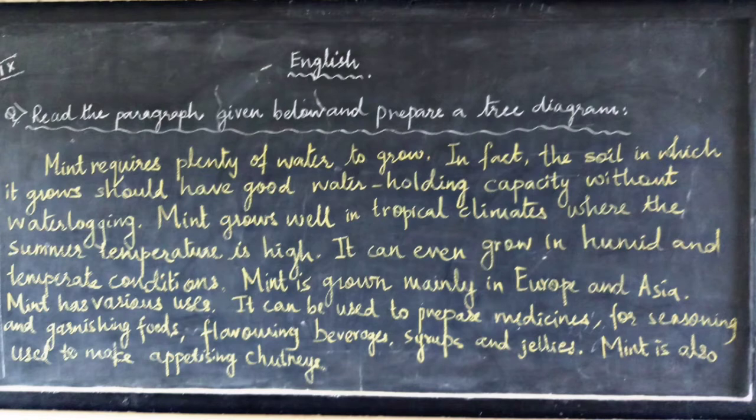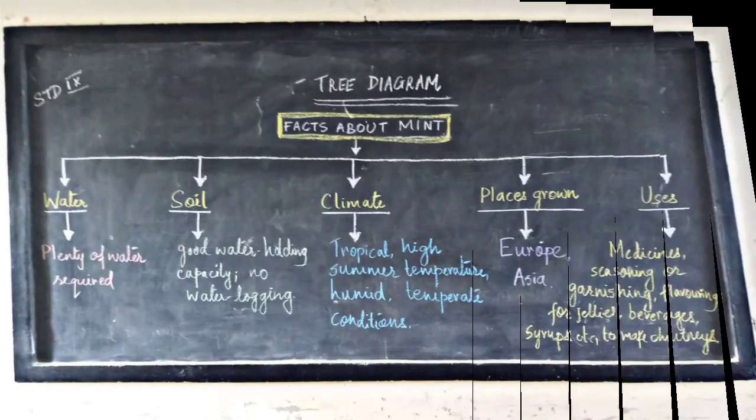It is also used for flavoring beverages, syrups, jellies. It is used for medicines. It's used in toothpaste. It is used in a number of things, and especially your favorite food item, that is pani puri. So these are the uses of mint, and the other requirements are also given, that it requires plenty of water to grow. It grows in a good water holding capacity.